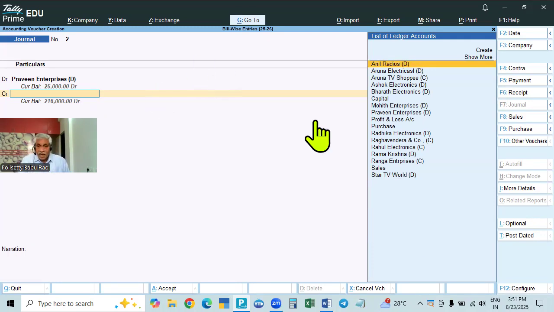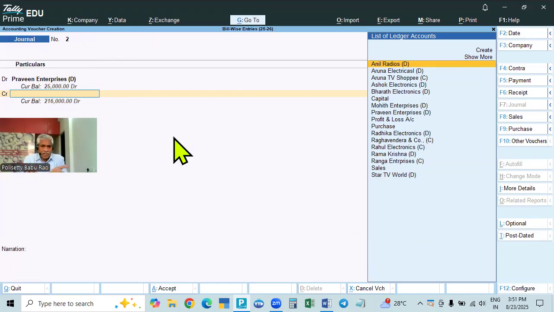For that, it is not available here. Then how to do? That is why they are making a payment entry. So in the payment, Praveen account is debited and bank account is credited. In that, the bank account will come. But here only we have to enter. For that purpose, it's not visible.